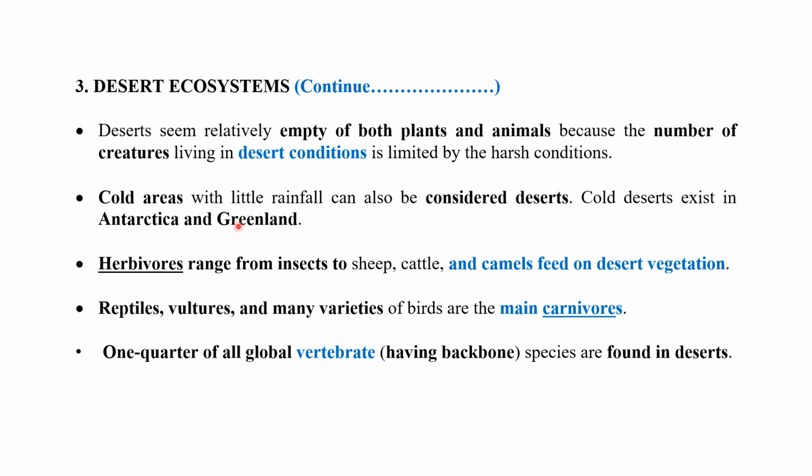Cold deserts exist in Antarctica and Greenland. Herbivores range from insects to sheep, cattle, and camels that feed on desert vegetation. Reptiles, vultures, and many varieties of birds are the main carnivores. One quarter of all global vertebrate species, those having a backbone, are found in the deserts.